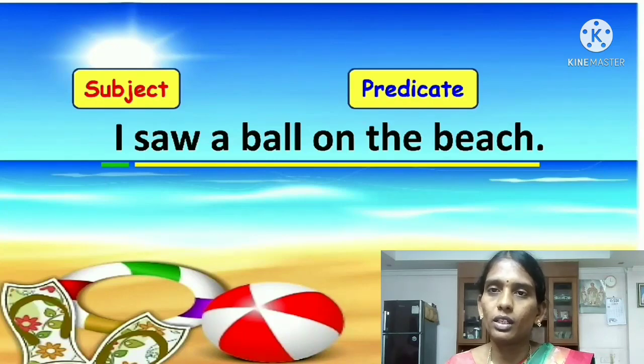I will ask one question. In this, we can ask, who saw the ball on the beach? We will say I. That's why I is the subject and saw a ball on the beach is the predicate. It is telling about the subject.